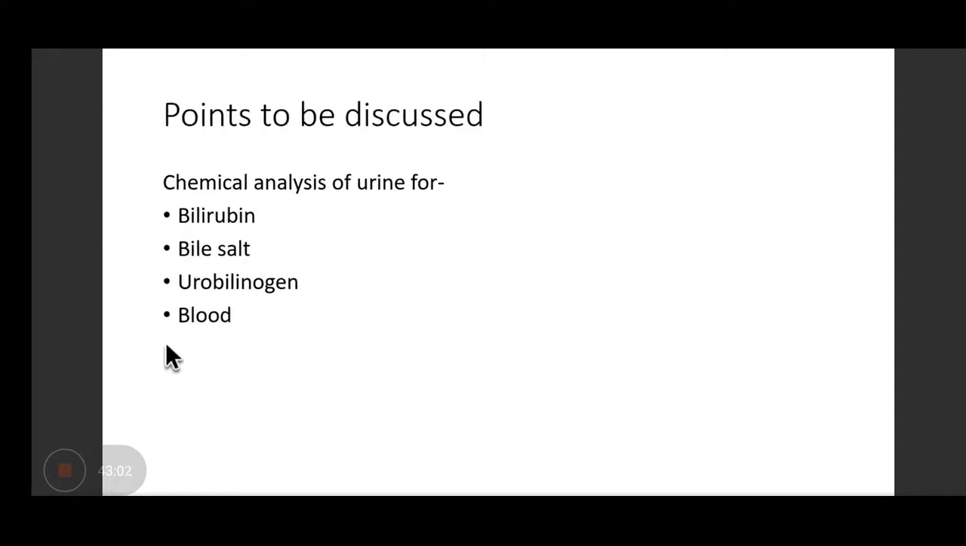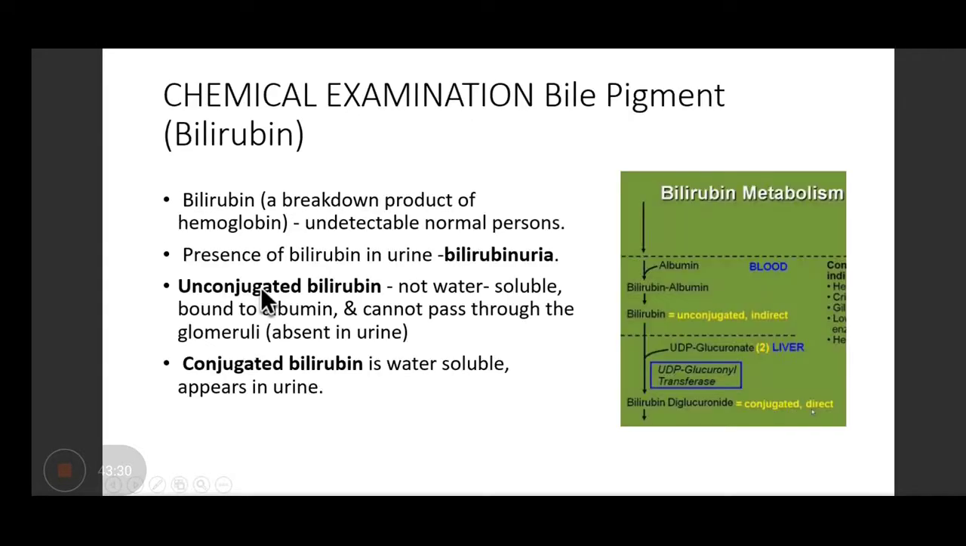Okay. So in the indications of urine analysis, we discussed that it can be used to classify which type of jaundice is present, right? So we can do chemical analysis of urine for detection of bilirubin, bile salt, urobilinogen, and blood. But to classify the type of jaundice, you need to know the presence or absence of bilirubin, bile salt, and urobilinogen. Right? These tests you don't have to perform here, but you should be knowing the method.